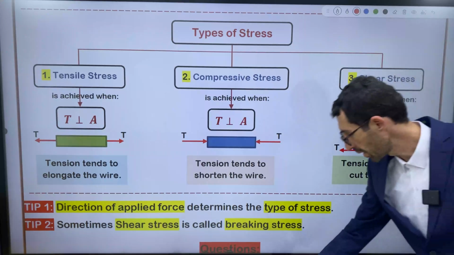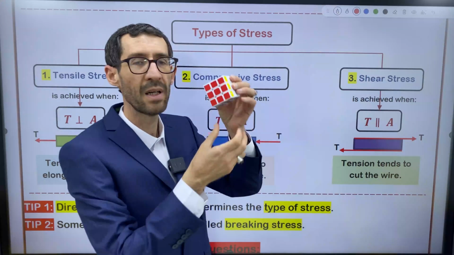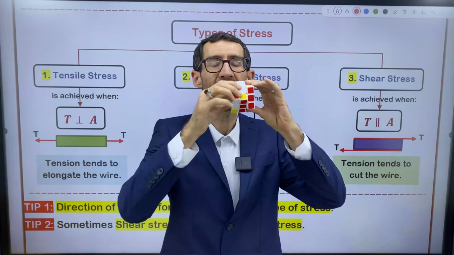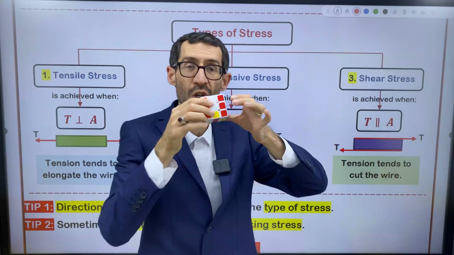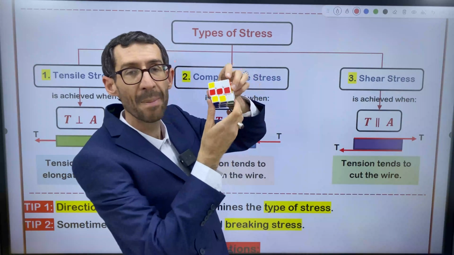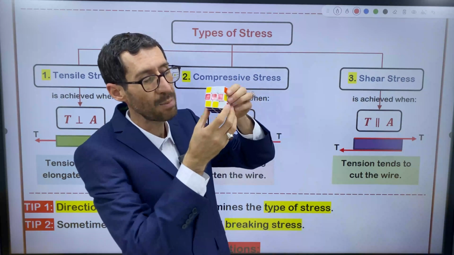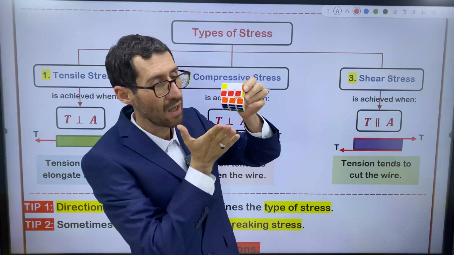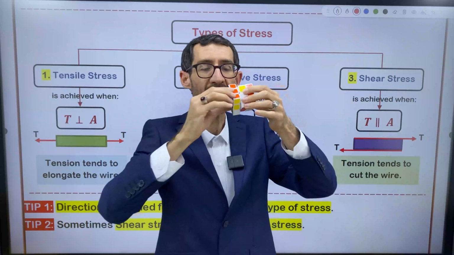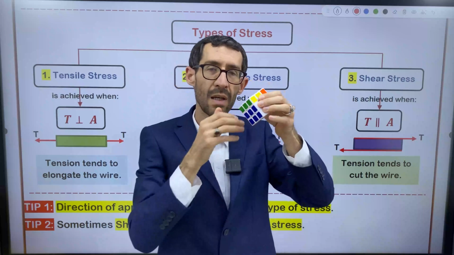Let me do the experiment for you. Whenever you play with, for example, a Rubik's cube, you use shear stress. You use shears. So this is called shear stress. You see, it cuts the material, it cuts the object, it cuts the solid. And by the way, the forces are tangent. The forces are not perpendicular. Actually, you don't press it and you don't pull it. You just apply force in a tangent direction to the surface area or parallel to the surface area.